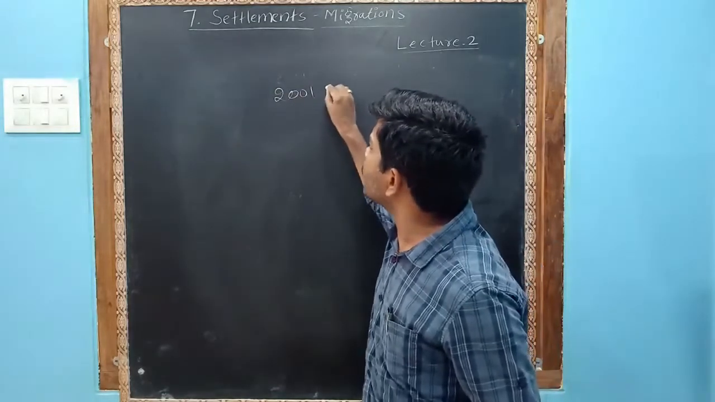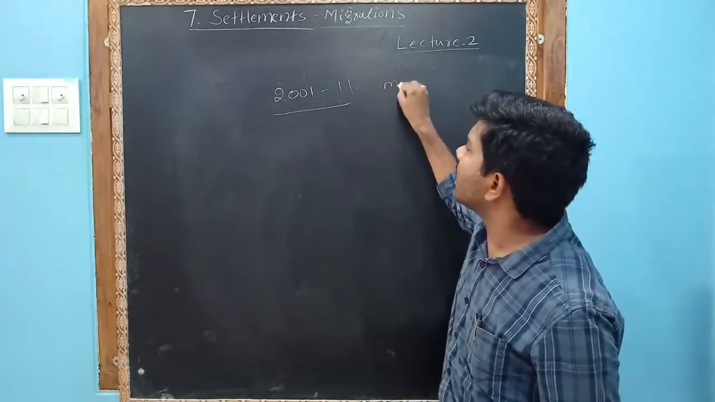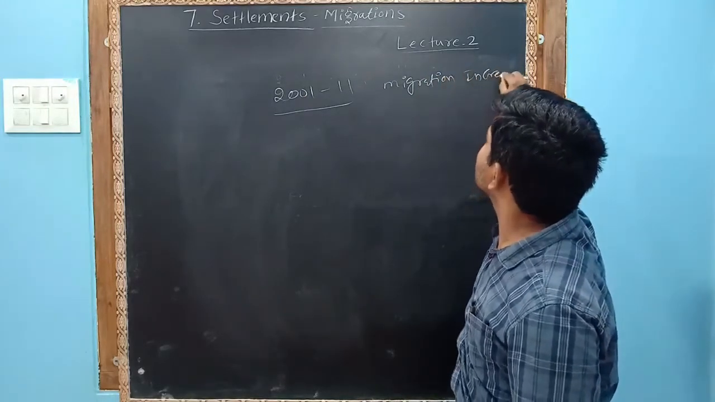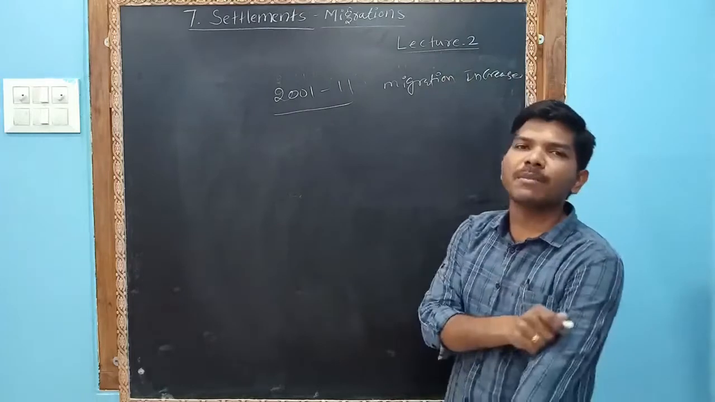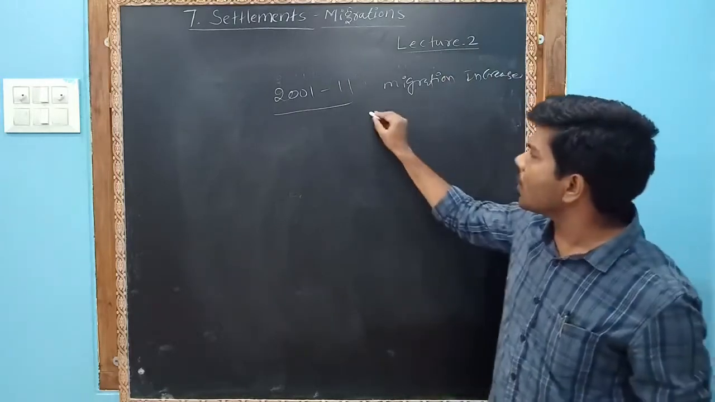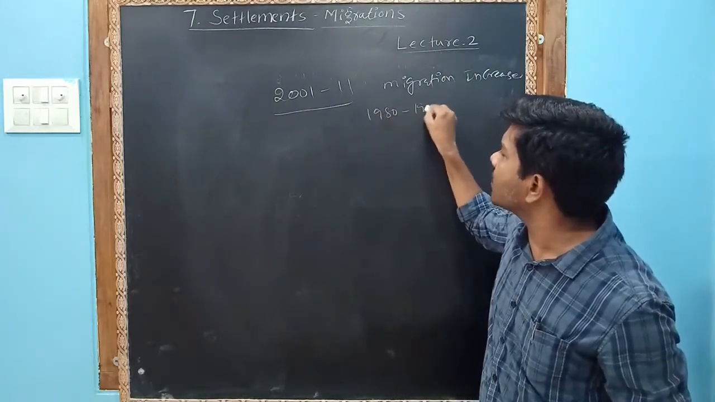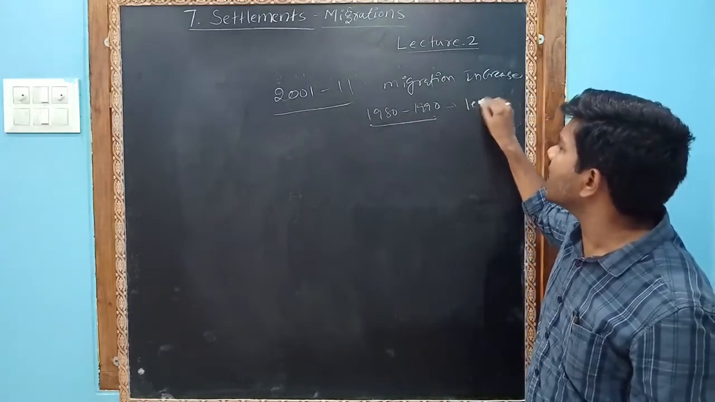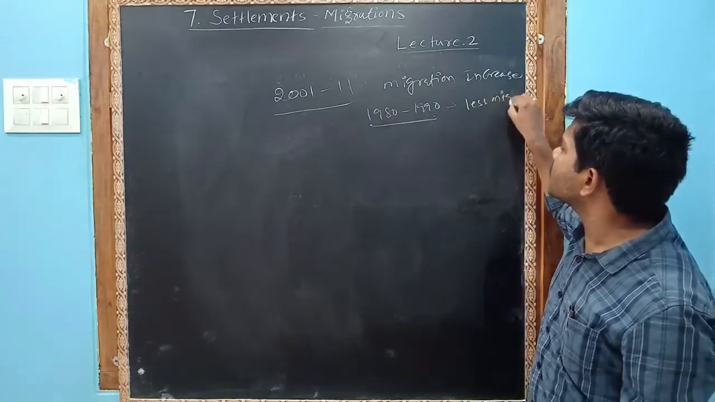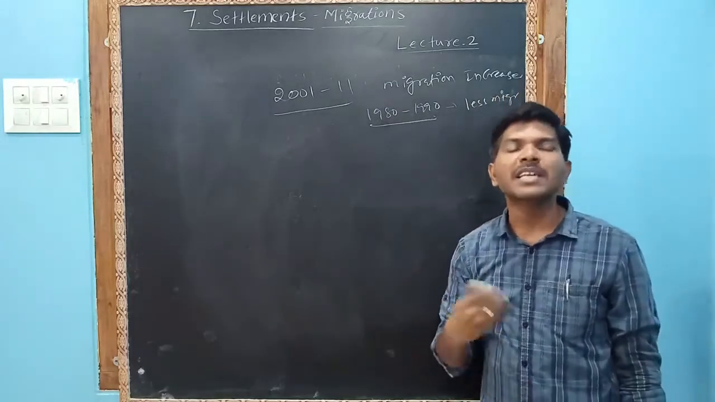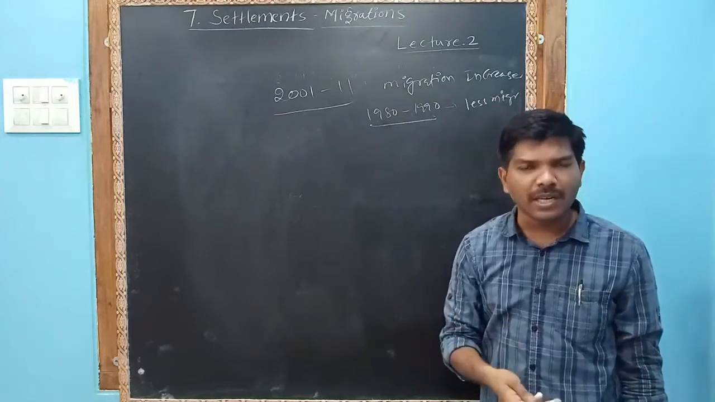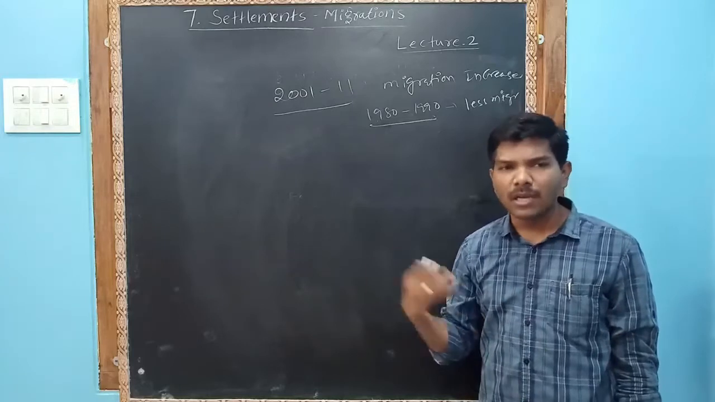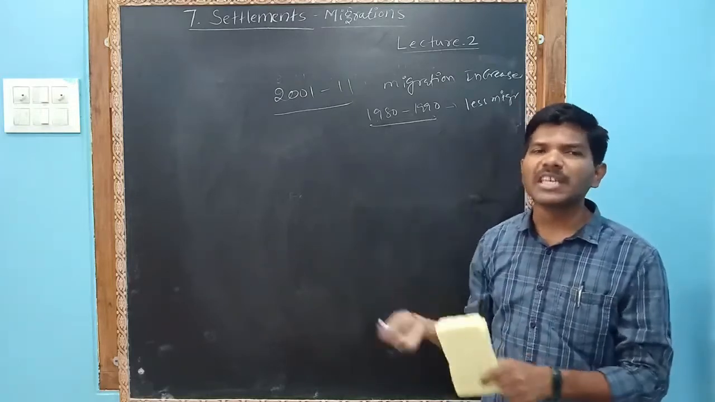In 2001 to 2011, in this decade, migration increased. Compared to 1980 to 1990, the migration was less in those times, but now the migration has increased because employment opportunities are increasing, and people want better living conditions and better medical facilities, so rural to urban migration is increasing.